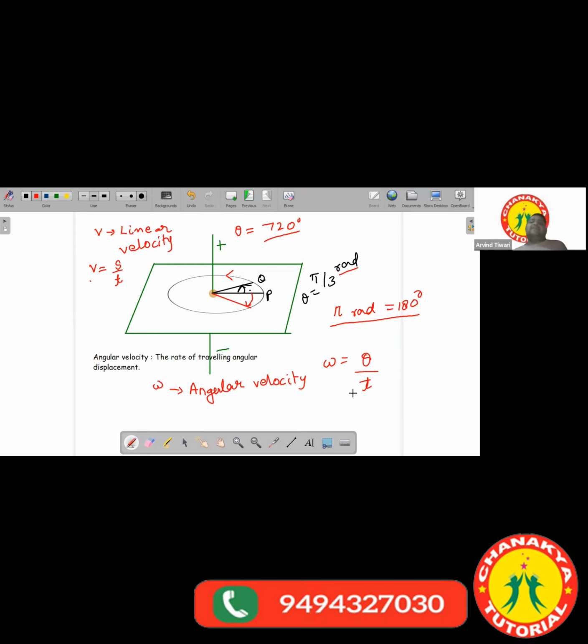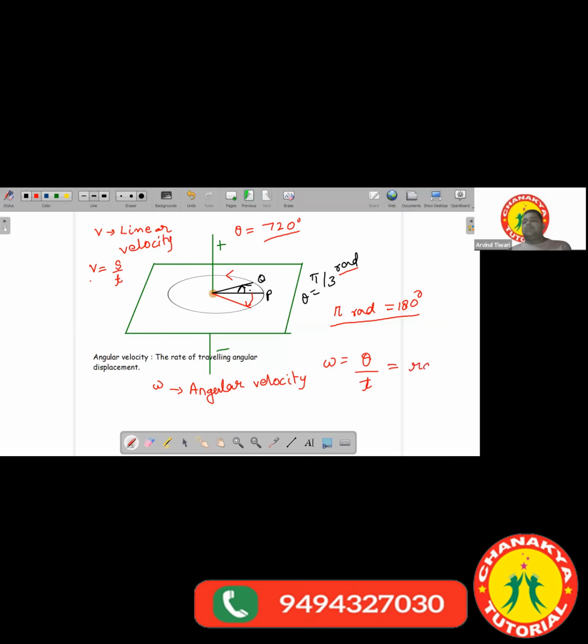What should be the SI units of angular velocity? What is the SI unit of theta? Radian. Theta we measure in radian and time we measure in second.